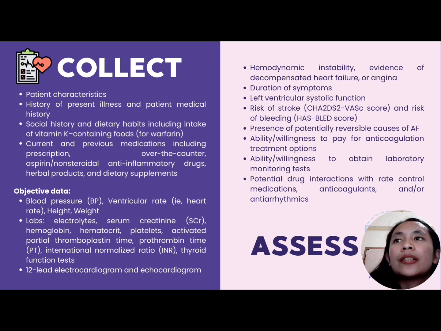Next is the presence of potentially reversible causes of arrhythmia like thyrotoxicosis, alcohol withdrawal, infection, electrolyte abnormalities like hypokalemia, hypomagnesemia, and the like.